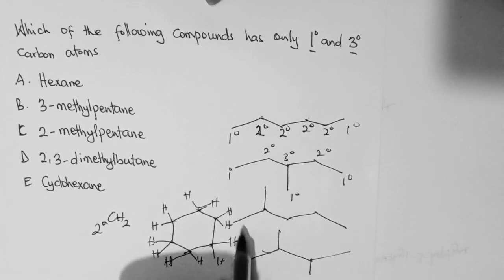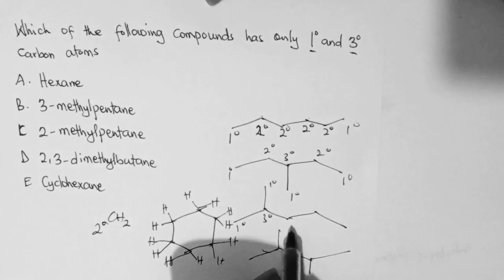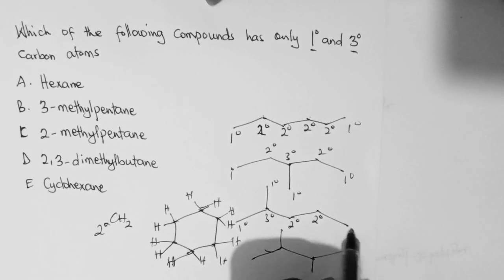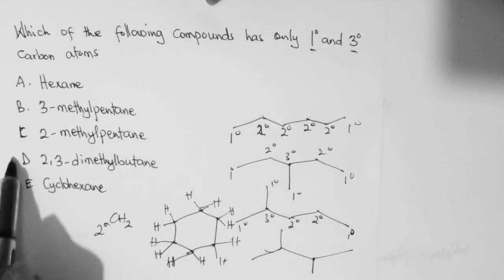If we come here, this is a primary carbon. This is a tertiary carbon. This is a primary carbon. Secondary carbon, and a primary carbon. So there is a secondary carbon here. And for that reason, that is also out. So the only answer left is the 2,3-dimethylbutane.